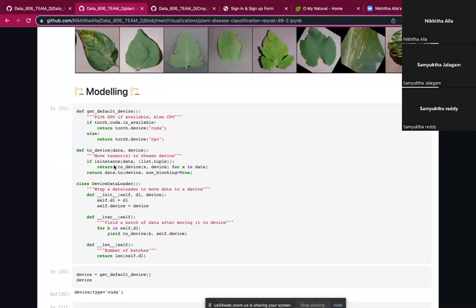Coming to the modeling part, first of all, we are defining a default device function, which helps us pick the GPU or CPU, whichever is available. After choosing the location, we are moving the tensors to the chosen device. And the third step here is creating a class DeviceDataLoader, which helps us to wrap a data loader to move data to a device.